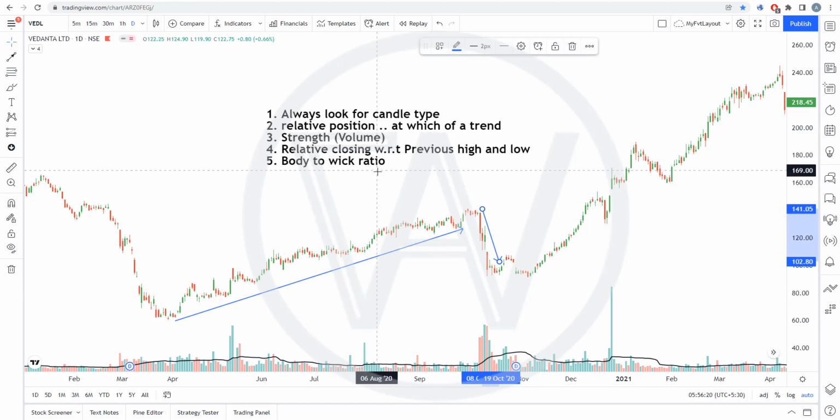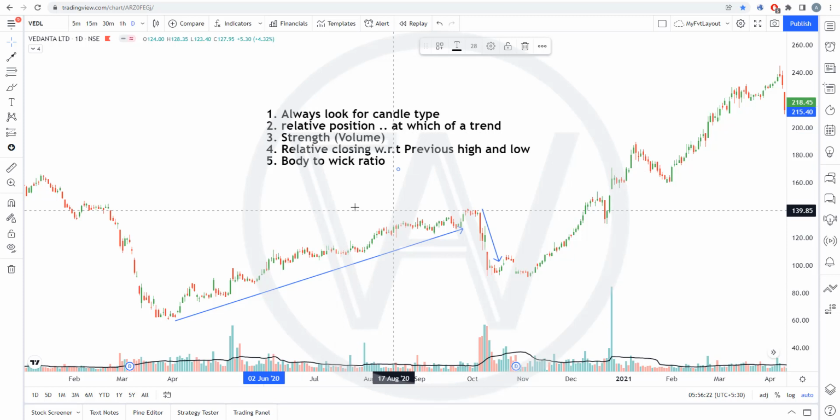Third point is, you need to understand the strength of that particular candle. Strength means volume of the candle, and that volume represents the number of exchange of shares. Okay, so the higher the exchange, the higher the weightage to that particular candle.